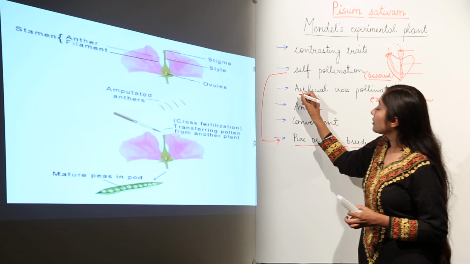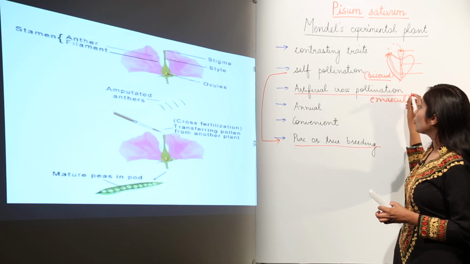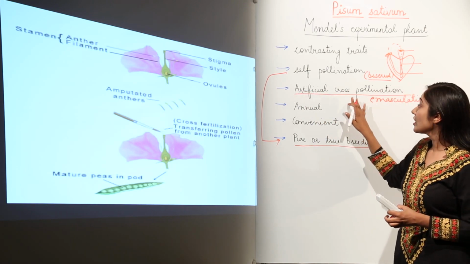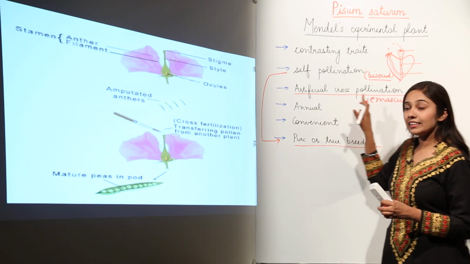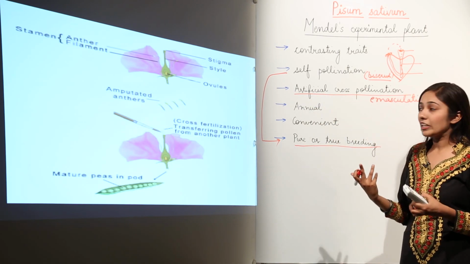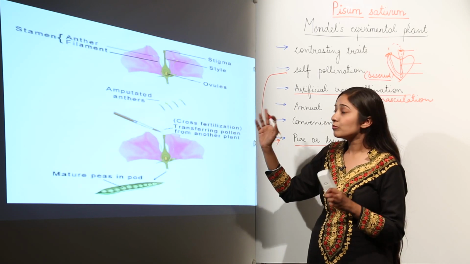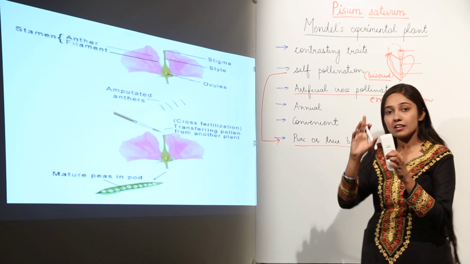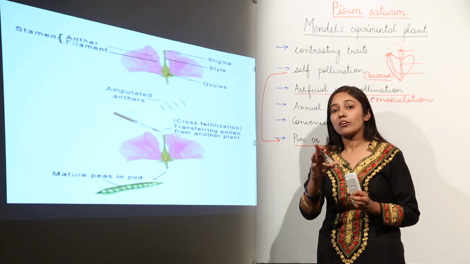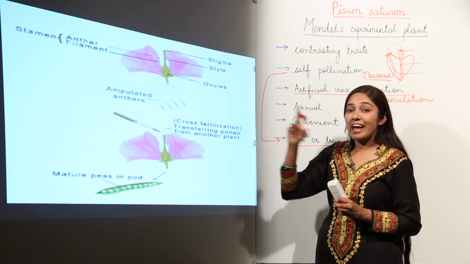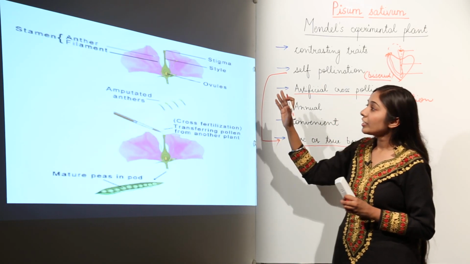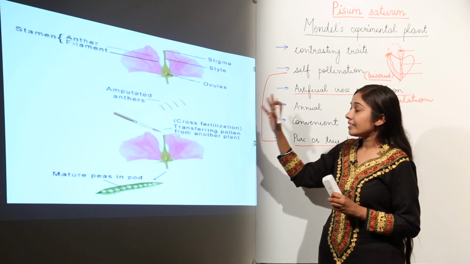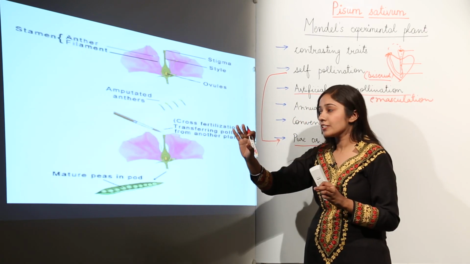And remember the most important point, when Mendel wanted to cross-pollinate the pea plant, he followed the technique that is emasculation. What is emasculation? He removed the anthers, he removed the stamen. Stamen is the male reproductive organ of the flower, which is composed of anther and a filament, right? So he removed the stamens or you can say he removed the anthers.